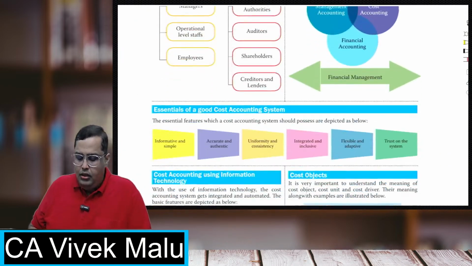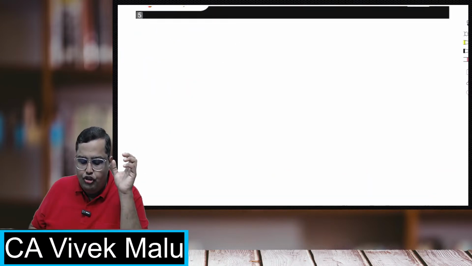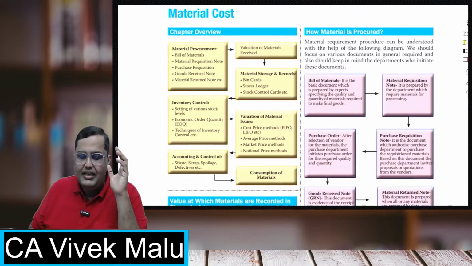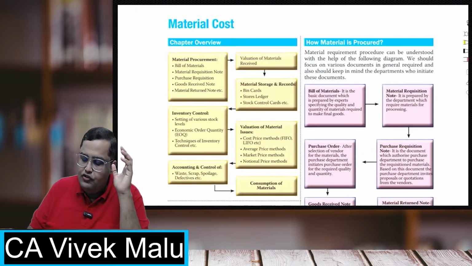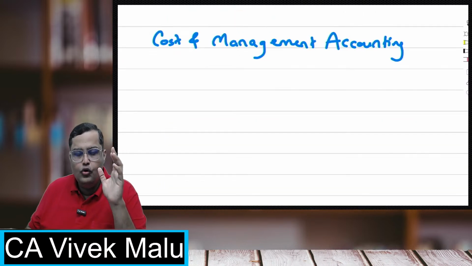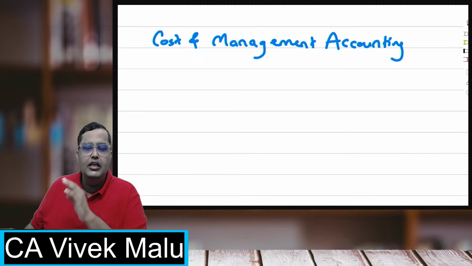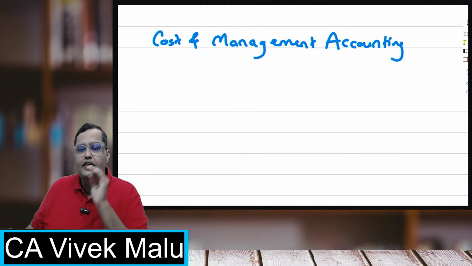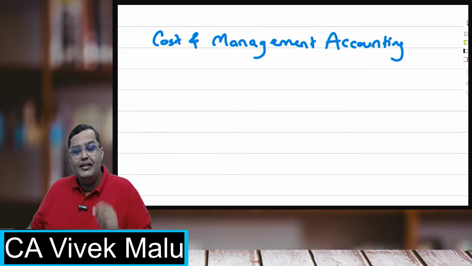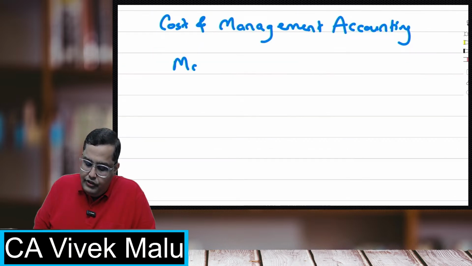Now, the first topic I'm going to start today is materials. Everybody do come to this topic, materials cost. Why am I taking this topic first? Because I have told you this so many times earlier also, I'm focusing from your exam perspective. In exams, it has been seen that materials have been asked in almost every paper, that too in a compulsory question. So I'm starting with materials cost.